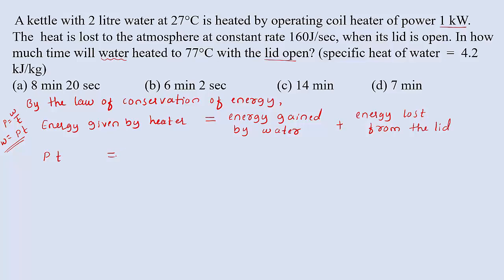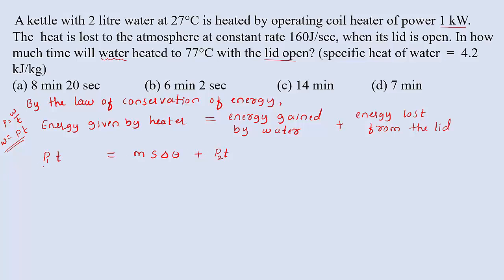Energy gained by the water means the amount of heat energy gained by the water. So amount of heat energy means we can write specific heat capacity m s delta T. Then plus energy lost from the lid to the surrounding. Here again we can write P into T. Let us take it as P1, this is P2. P1 is the amount of heat energy or the power which is given to the water. But P2 is the certain amount of energy lost to the atmosphere.